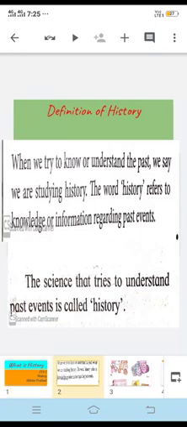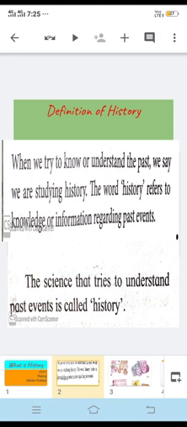First we'll see what is meant by history, or what are the definitions of history. So here are some definitions given. Like the first definition is, when we try to know or understand the past, we say we are studying history. The word history refers to knowledge of information regarding past events.